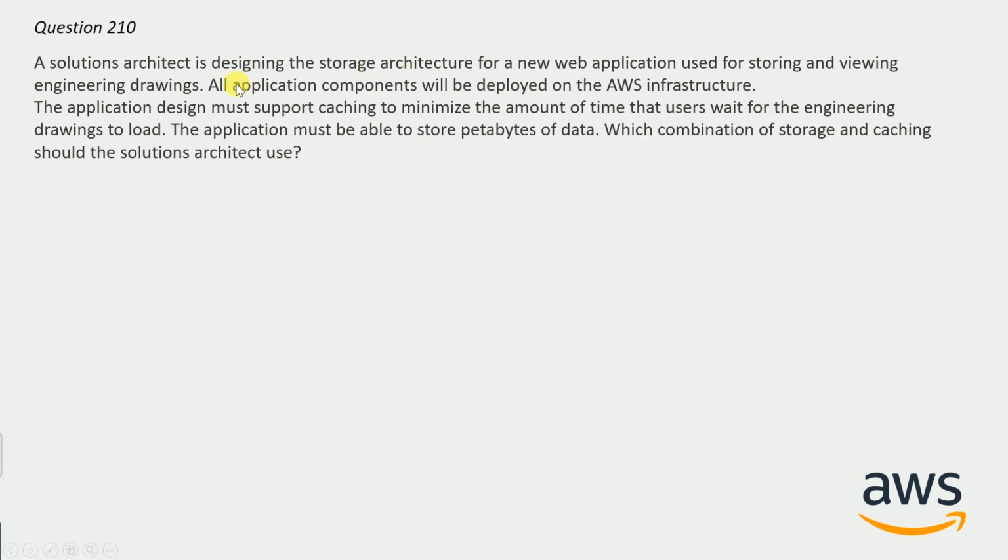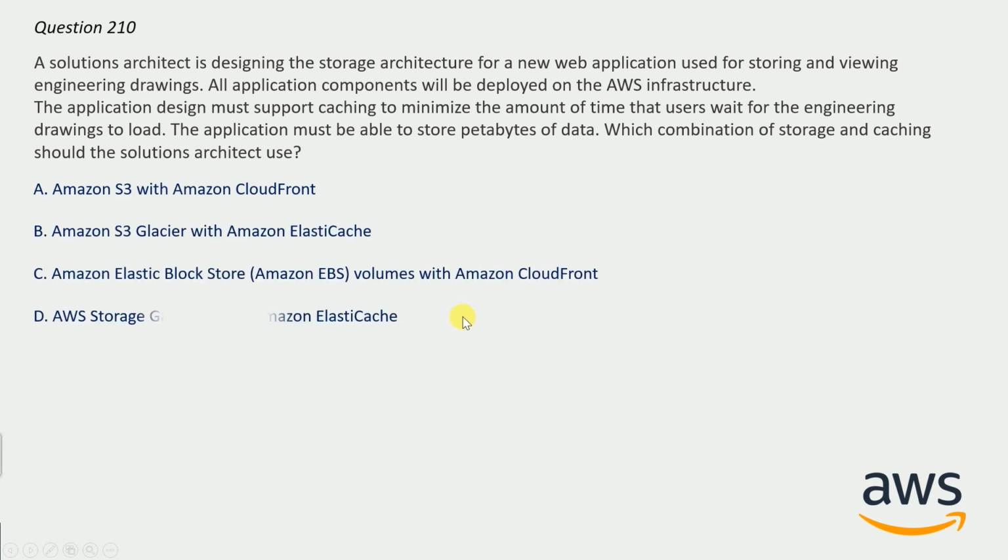A solution architect is designing the storage architecture for a new web application used for storing and viewing engineering drawings. All application components will be deployed on the AWS infrastructure. The application design must support caching to minimize the amount of time that users wait for the engineering drawing to load. The application must be able to store petabytes of data. Which combination of storage and caching should the solution architect use? And here are the options. You can take your time to guess the answer.